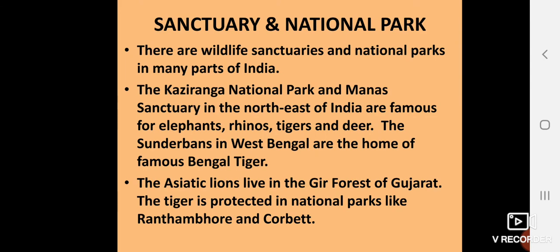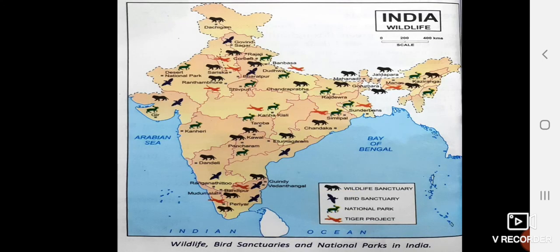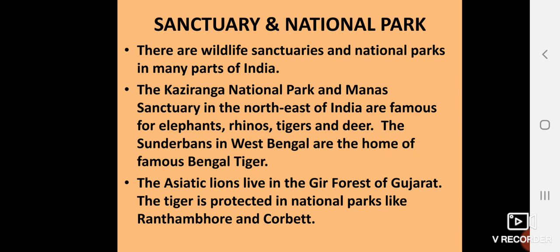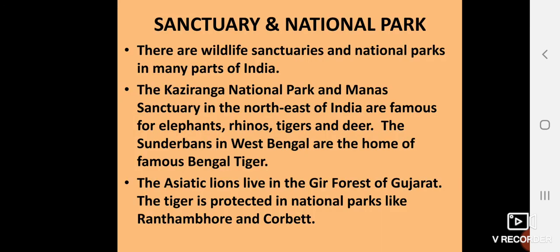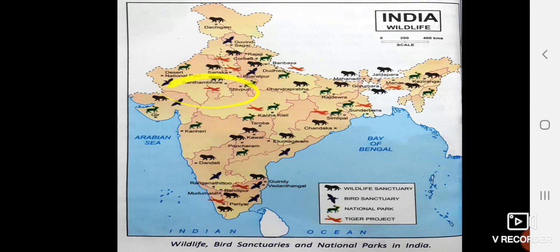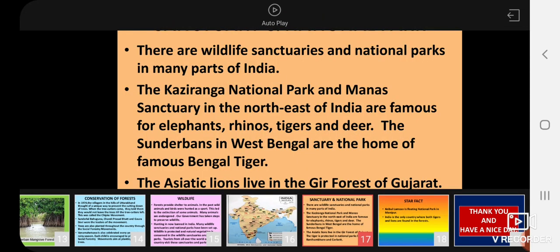They are in the northeast, very famous for elephants, rhinoceros, tigers, and deer. The Sundarbans are the home of the Royal Bengal tiger. The Asiatic lion is found in the Gir Forest of Gujarat. The tiger project means tigers are protected in national parks like Ranthambore and Corbett. In Ranthambore you can find tigers, and in Jim Corbett you can find tigers.